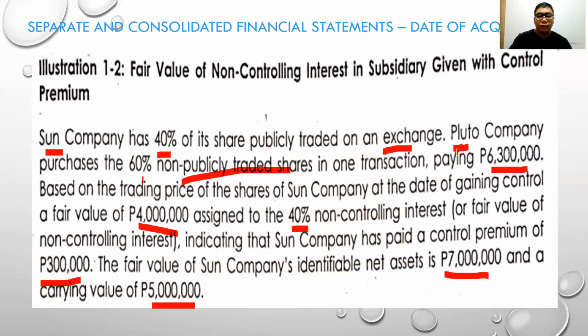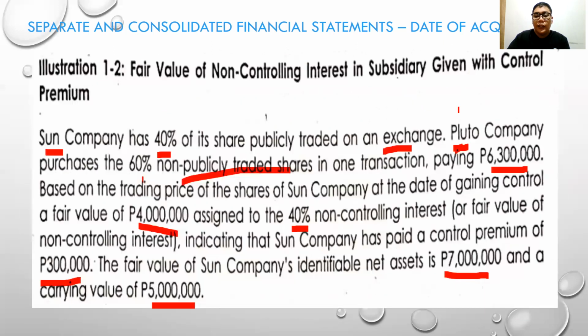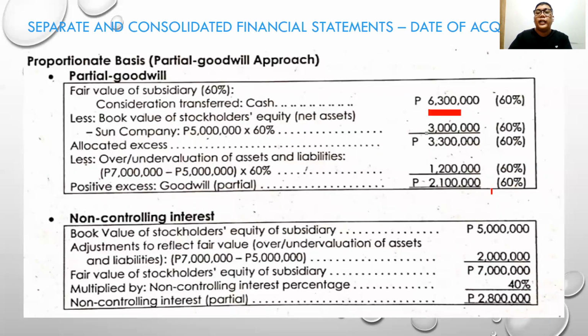Take note, Sun is the subsidiary and Pluto is the parent company. Now, using the partial goodwill method, take note again, in the partial goodwill method, we do not allocate goodwill for the non-controlling interest. So how do we compute the goodwill? Consideration transferred in cash is 6,300,000, which includes the control premium of 300,000.